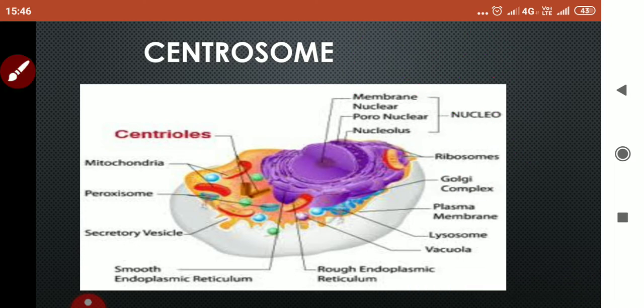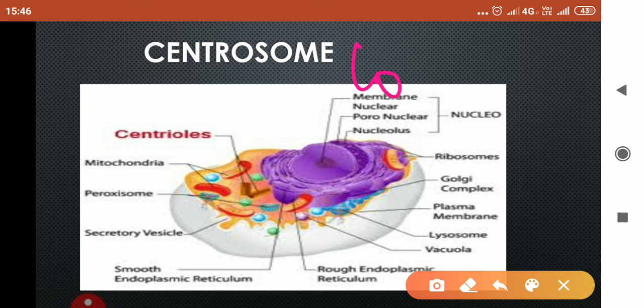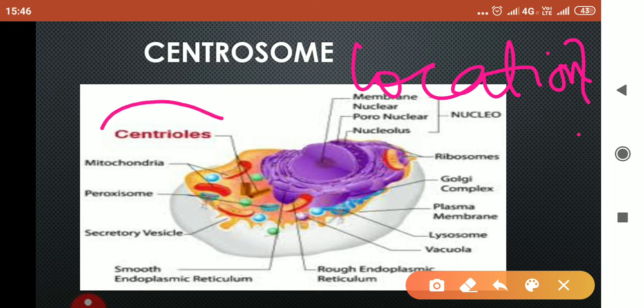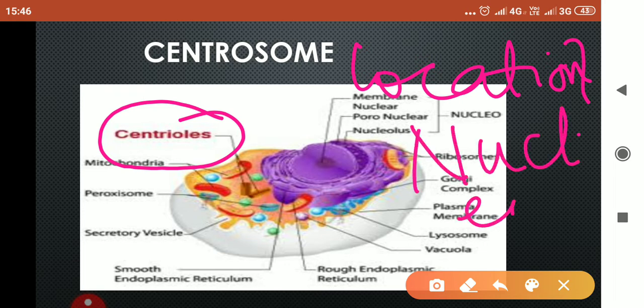Now, what is the location of centrosome? Centrosomes are present in the cell cytoplasm around nucleus. Now, remember, children, it is very important that centrosomes are present around nucleus. I will tell you later in this video why they are present around nucleus. And this is a very important question from board point of view also: write about the location of centrosome.